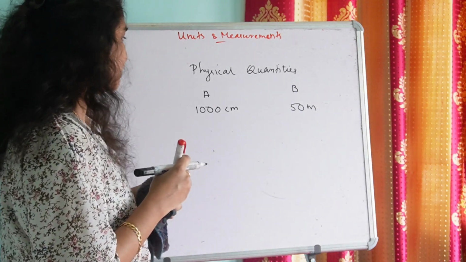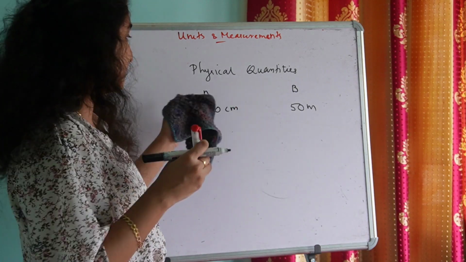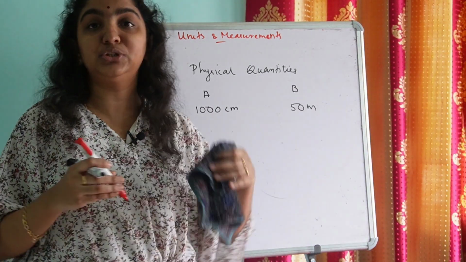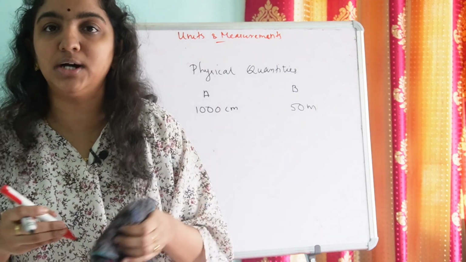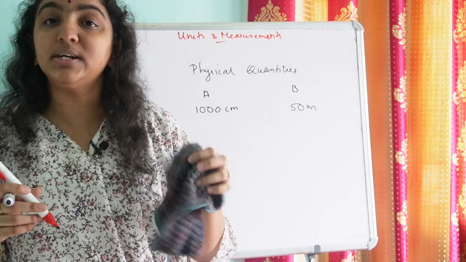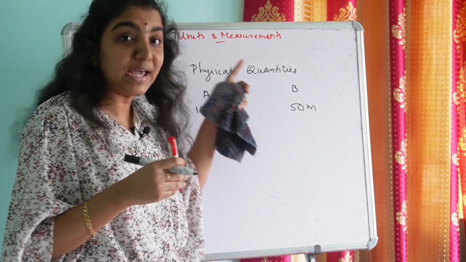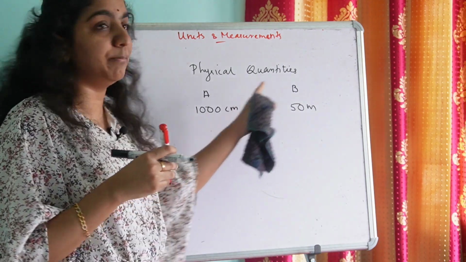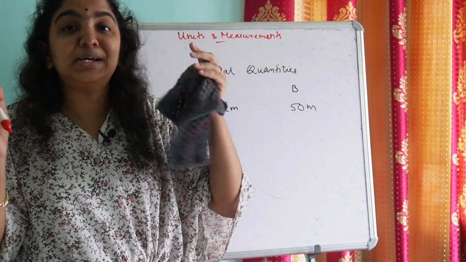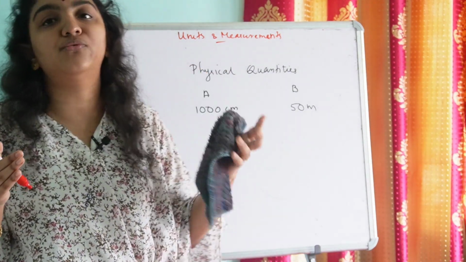But it is hard to compare the values, or compare the physical quantity, if it is measured in two different units. So, in order to compare similar physical quantities, there comes the need of conversion of units.